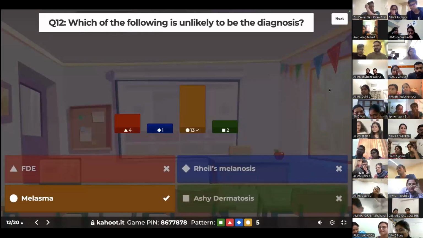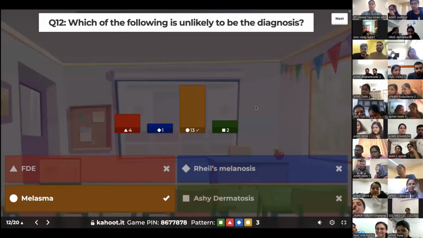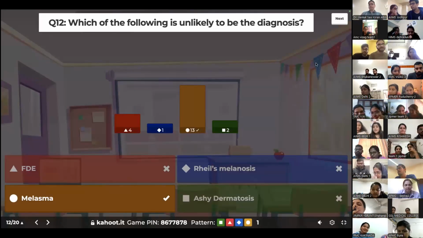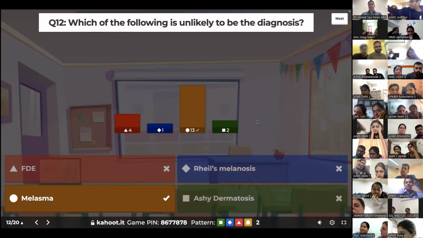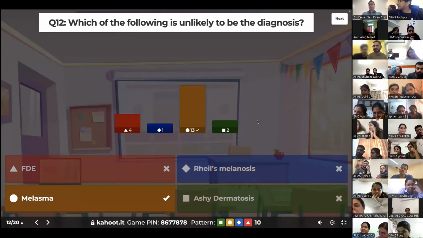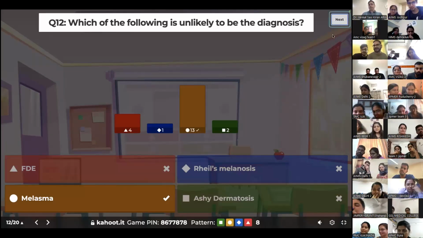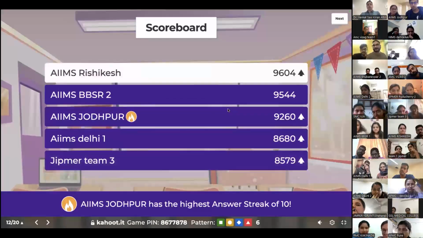Excellent. 13 of you have got it right as usual. 13 good teams in here. So the answer is, this is basically a lichenoid infiltrate with a lot of pigment incontinence. And yes, FDE, Riehl's melanosis, and ashy dermatosis all share a similar histological picture. Melasma is non-inflammatory.